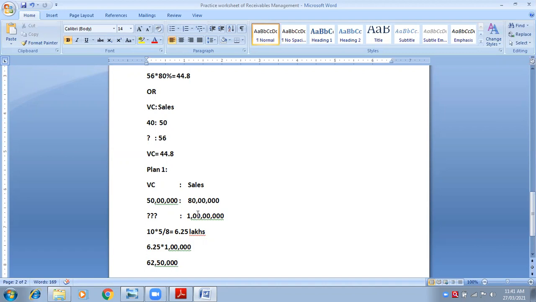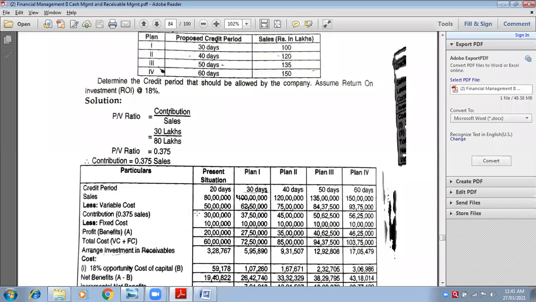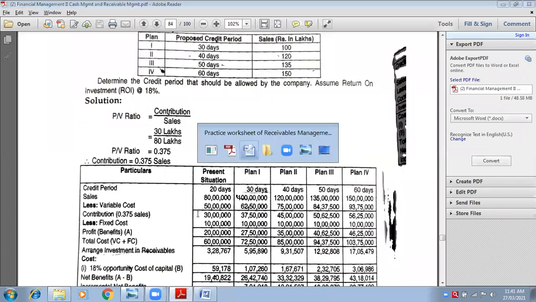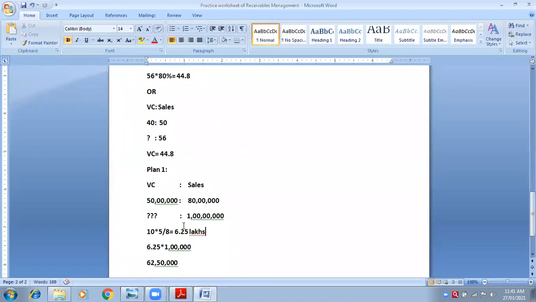Common cancellation of 5 zeros will be done. Why? Because the figures are in lakhs. Here figures are in lakhs, so we need to cancel 5 zeros, not 6 zeros. See, we are converting into lakhs. Yes or no? If we are converting it into lakhs, we need to cancel the lakhs figure, no? How many zeros will we have to cancel? 5 zeros, because in lakhs there are 5 zeros which are commonly cancelled out.